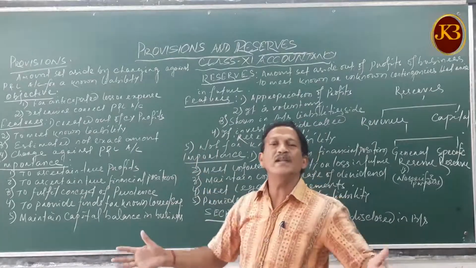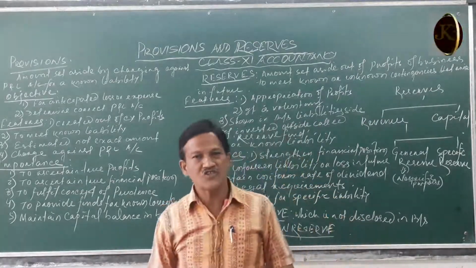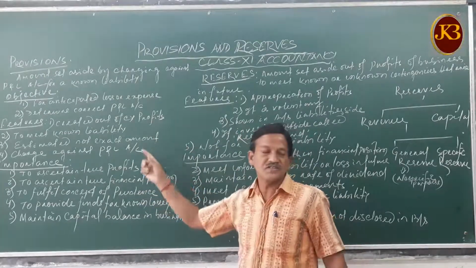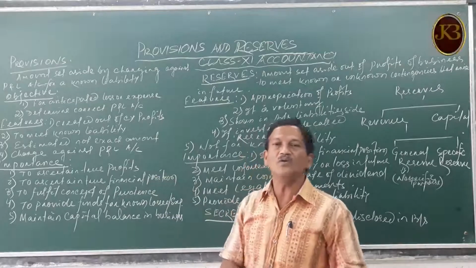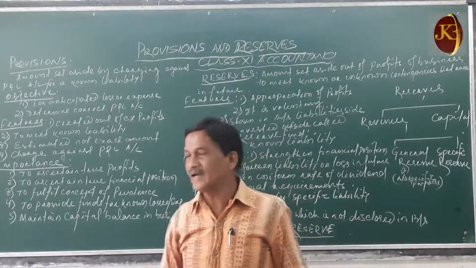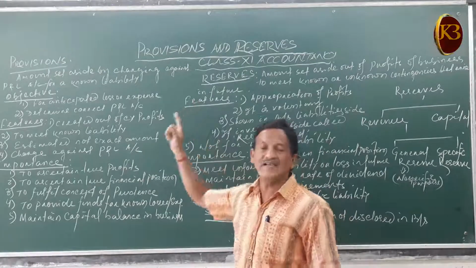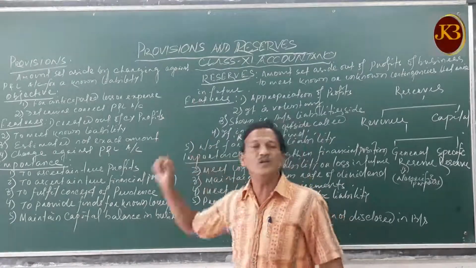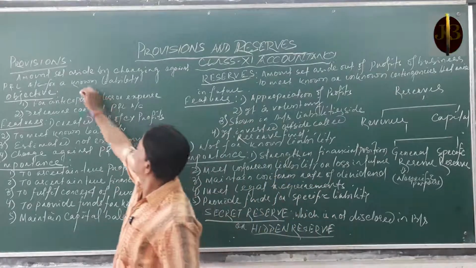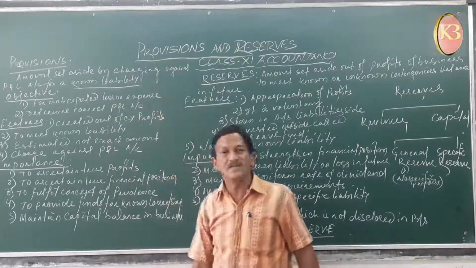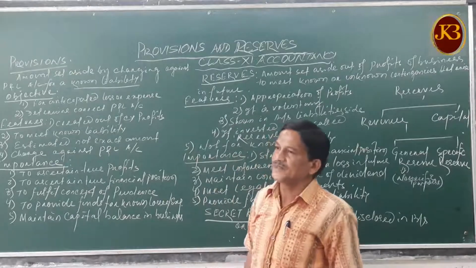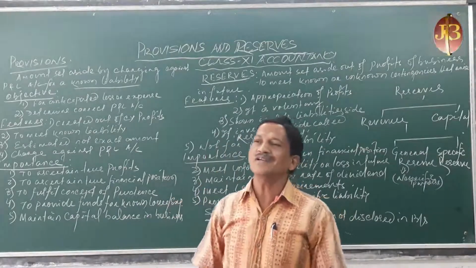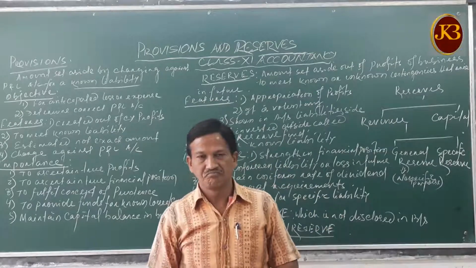There is a simple accounting treatment, like depreciation. That is the provisions. A provision is a certain amount which we keep aside by charging against the profit and loss account for a known liability. For example, the business sold goods on credit to debtors.